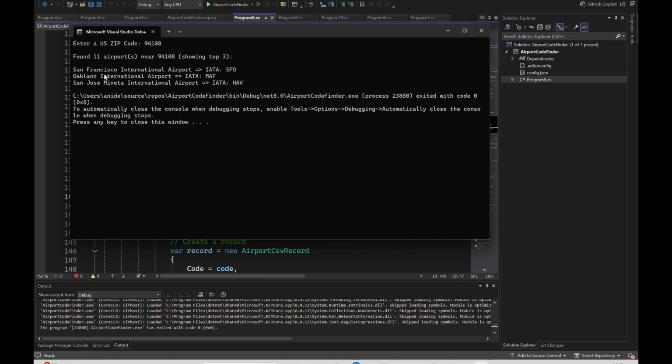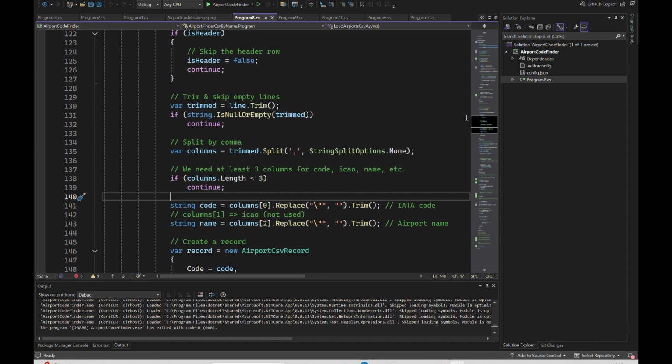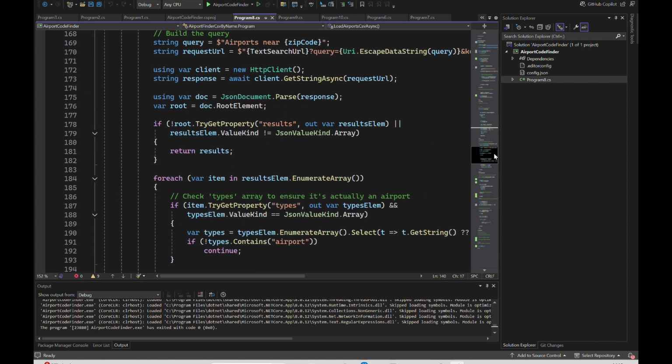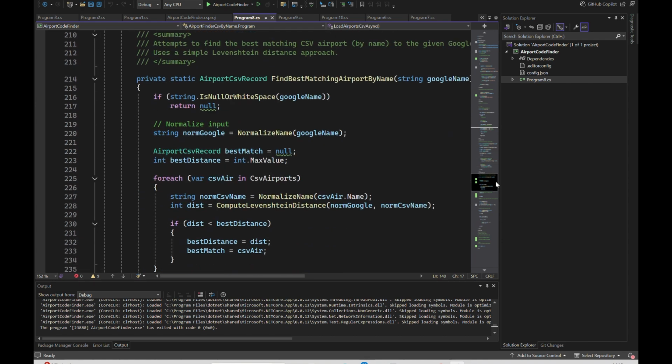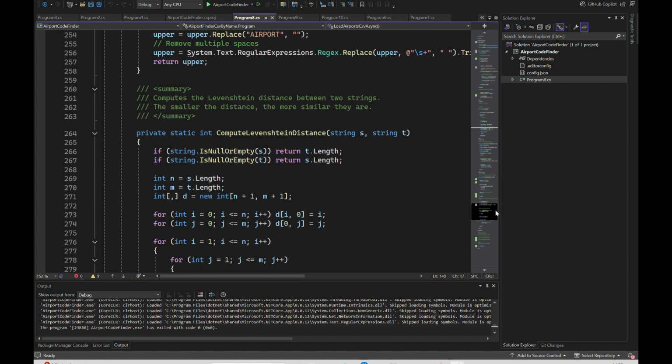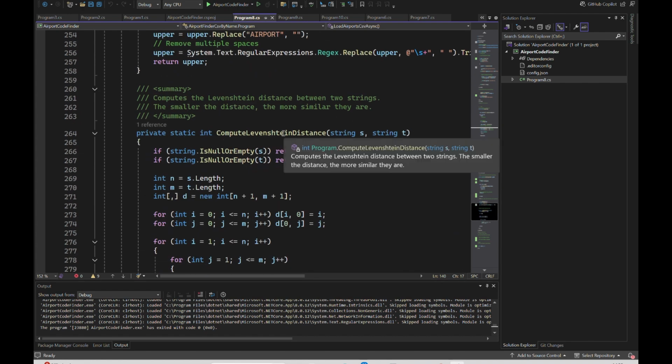So let's first also see how it is searching for the name in the CSV file. If I go down here, when I was scrolling up and down, I saw that, yeah, there it is. It is actually using the Levenshtein distance to calculate the similarity on the names.